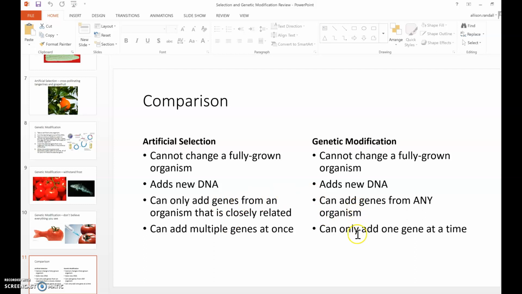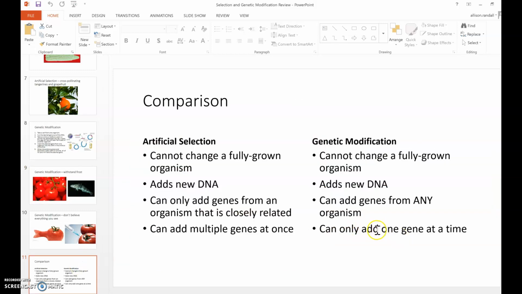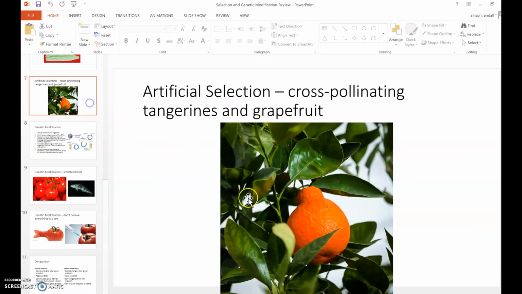And another difference is that for genetic modification, you can only add one gene at a time. Whether that gene is the gene for glowing from a jellyfish or the gene for not freezing from the Antarctic toothfish, that's just one gene at a time. But with artificial selection, you can add many genes at once. Like with the tangelo, they're adding the flavor of the tangerine and the flavor of the grapefruit, but it also adds other genes as well, like maybe the texture or the size.